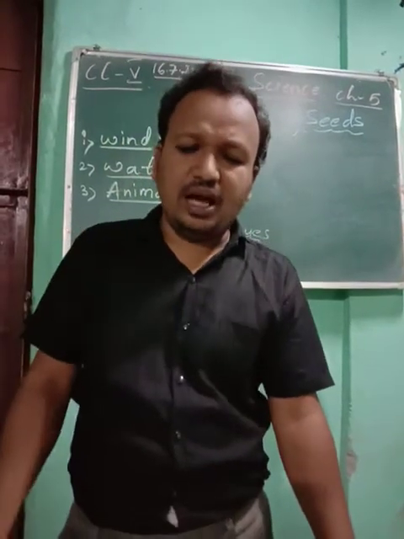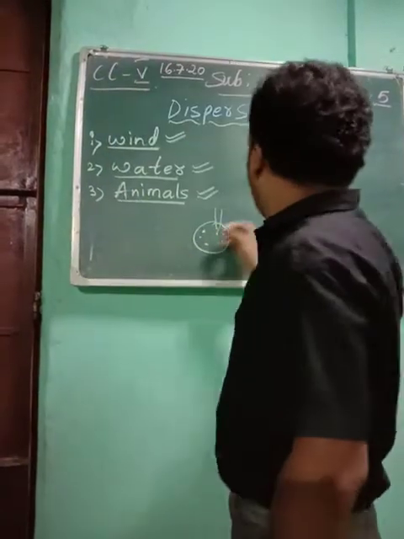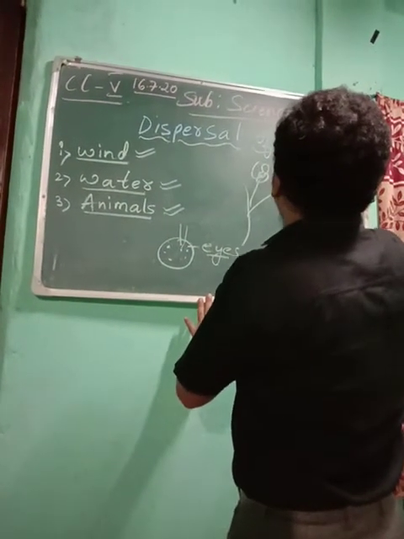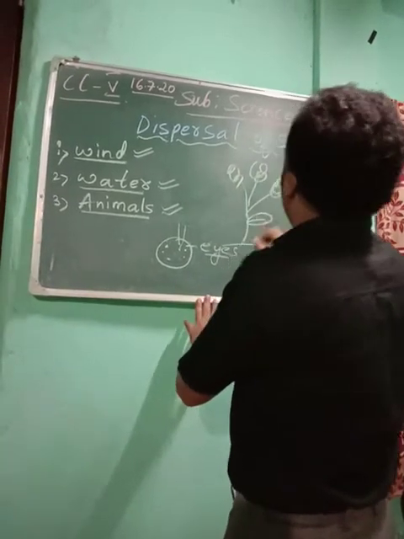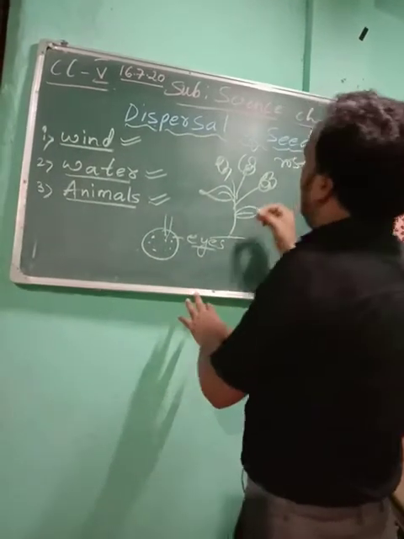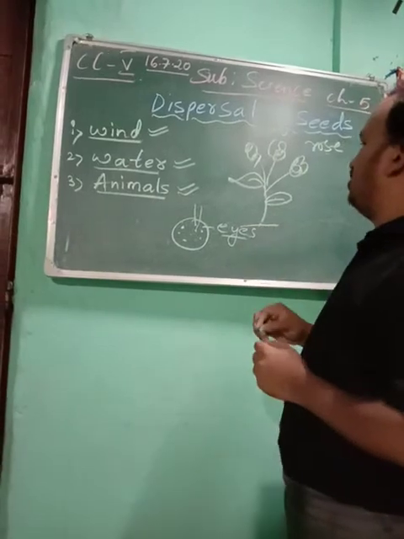And you see hibiscus, rose. What do you do? Suppose this is your rose plant. Now suppose one of your friends does not have a rose plant. So what will you do?